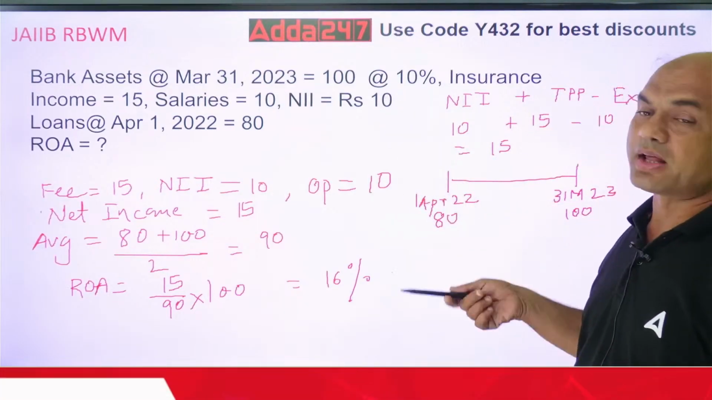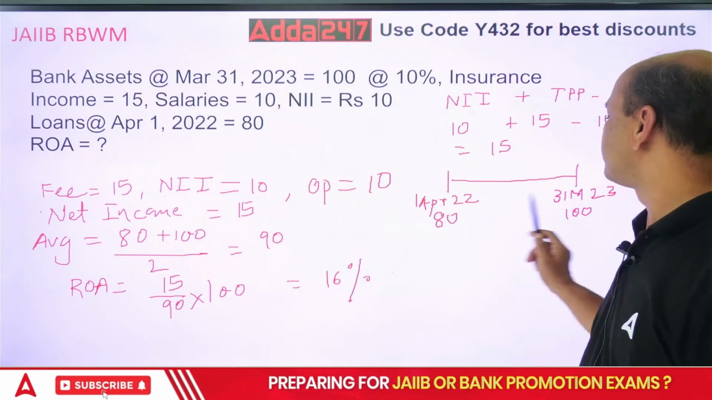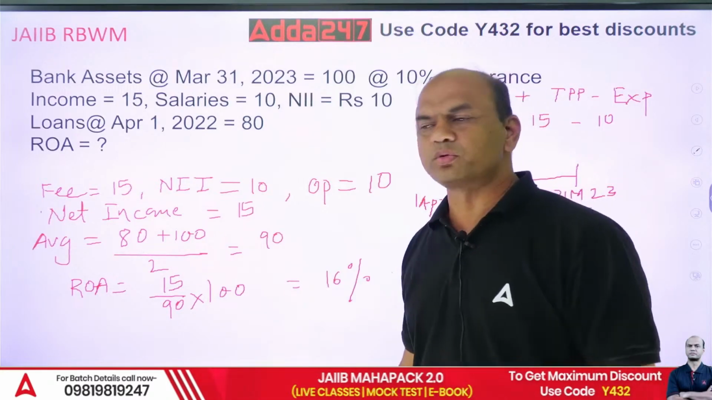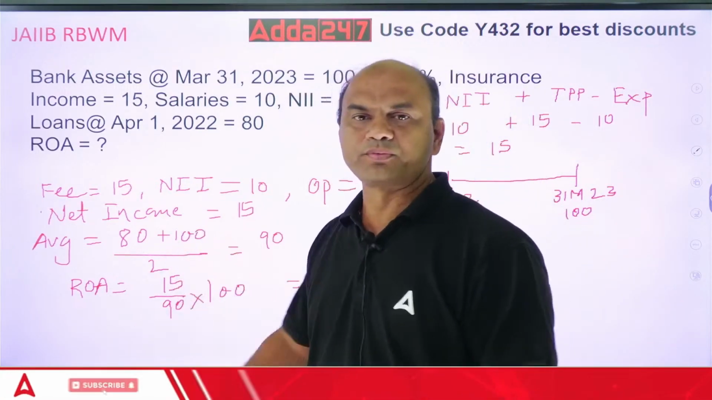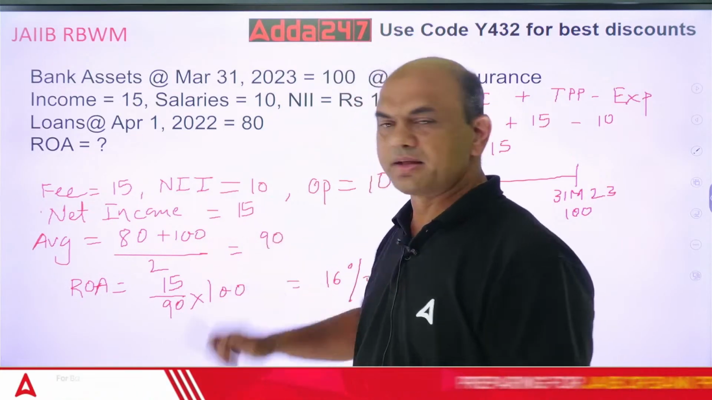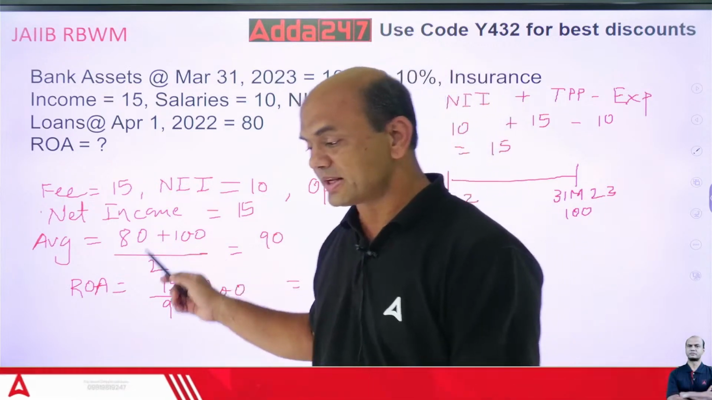So you have to find out average assets. So what are the average assets now? Average means opening plus closing upon 2. So 80 plus 100 upon 2, that is equal to 180 upon 2, so that is equal to 90. So now we got what? You got your average assets.